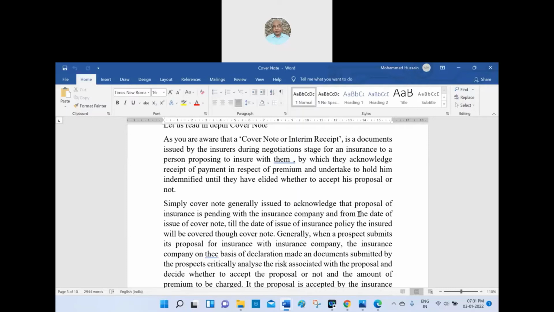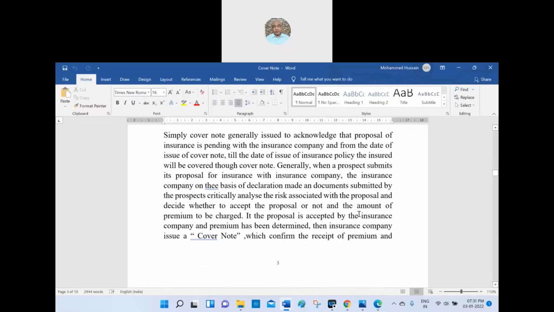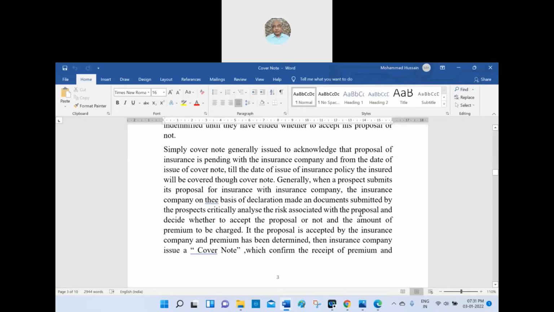An interim receipt is a document issued by the insurer during the negotiation stage of an insurance to a person proposing to insure with him, by which they acknowledge the receipt of the payment in respect of the premium and undertake to hold him indemnified until they have decided whether to accept the proposal or not. Sir, whether the cover note will be given to the insured without paying the premium?